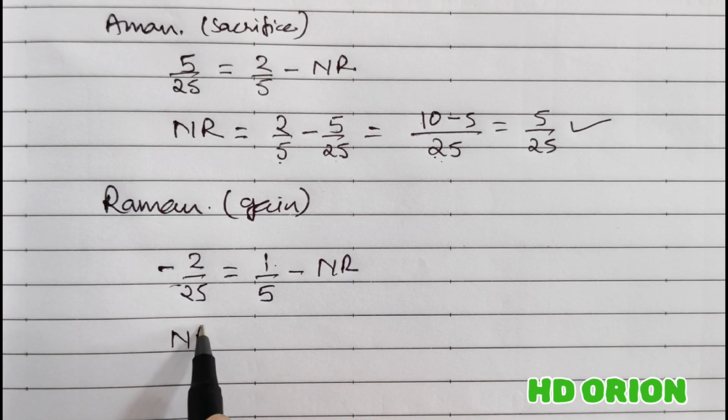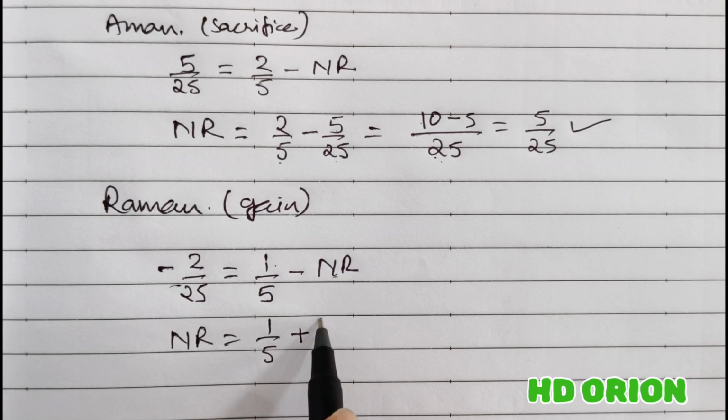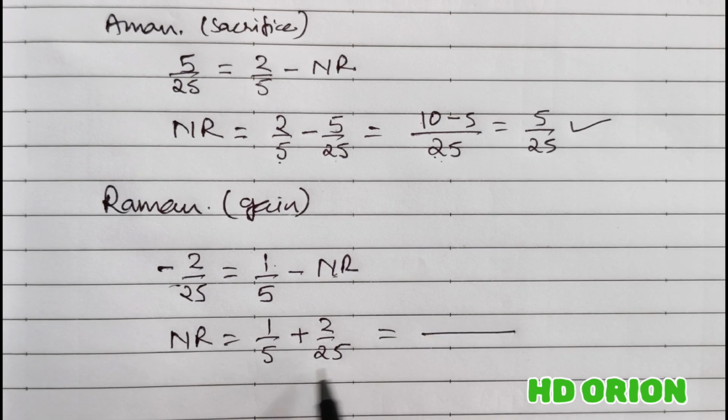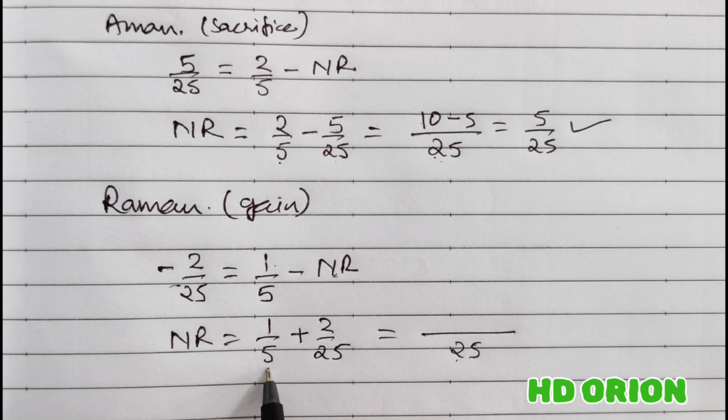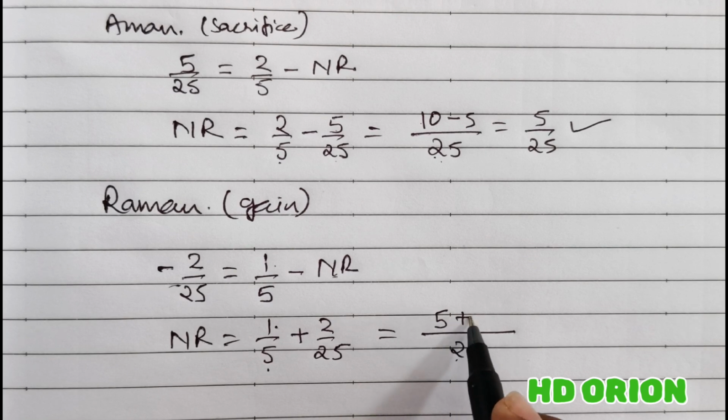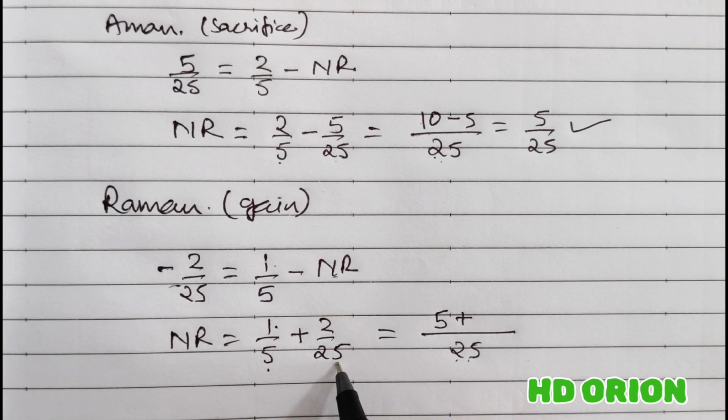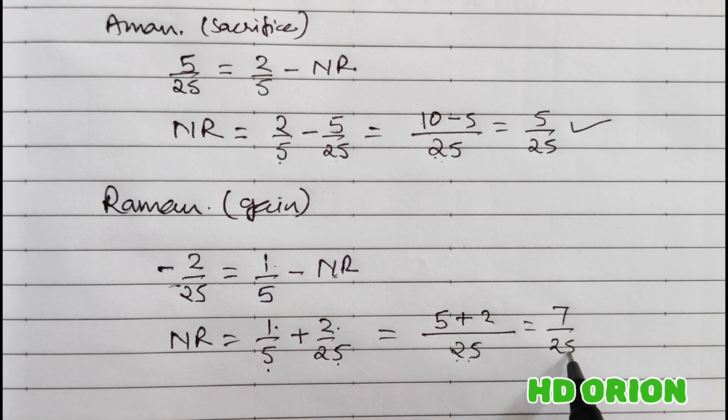You will get new ratio, bring it this side, is equal to 1 by 5 plus 2 by 25. Take LCM here. LCM is 25. 25 divided by 5 is 5, 5 multiplied by 1 is again 5, plus 25 divided by 25 is 1, multiplied by 2 is 2. That is equal to 7 by 25.